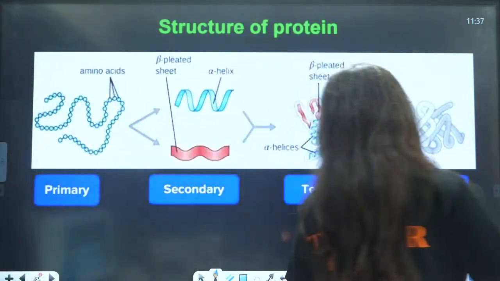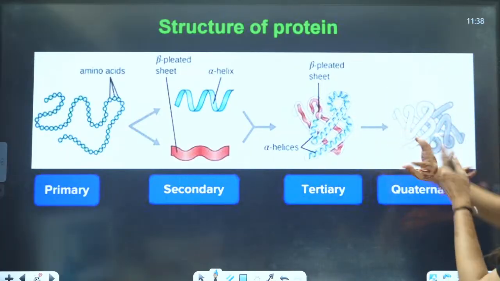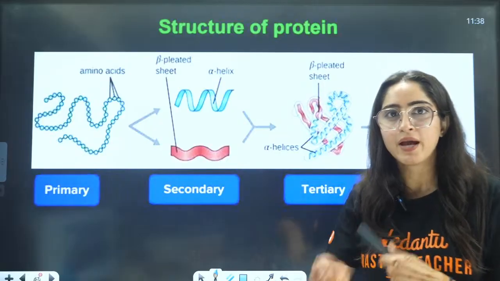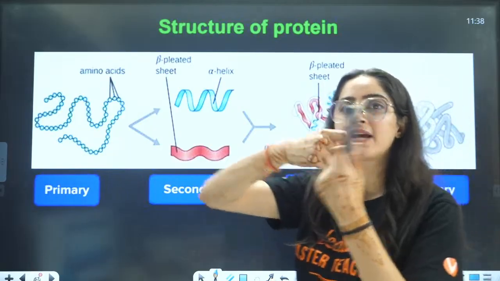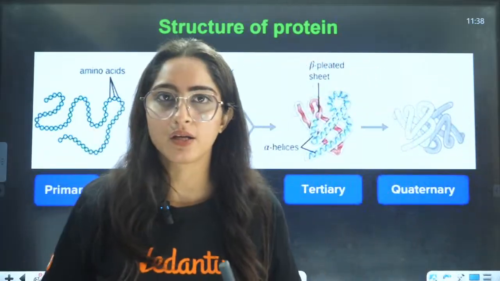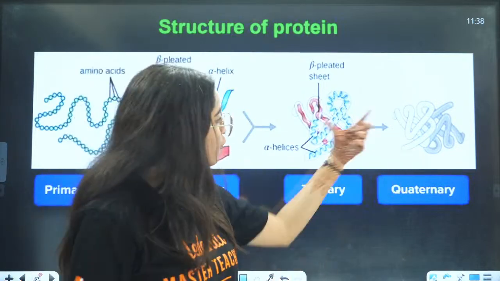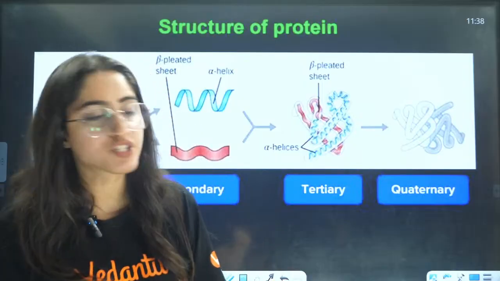So this is the quaternary structure, where, for example, a snake is in a pipe and a lot of pipes are tangled with each other. Then that is the quaternary structure, where a lot of tertiary structures are tangled with each other.